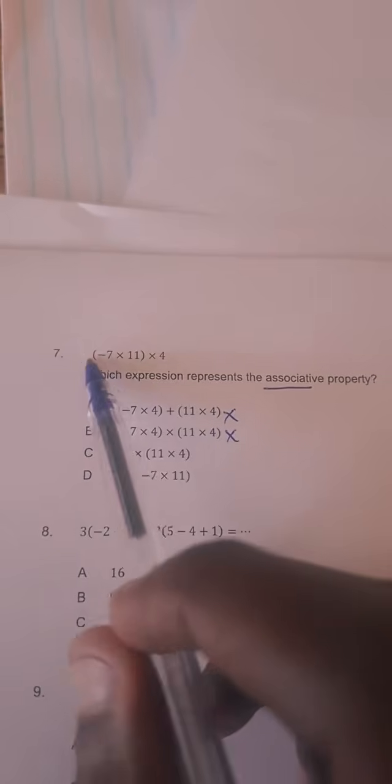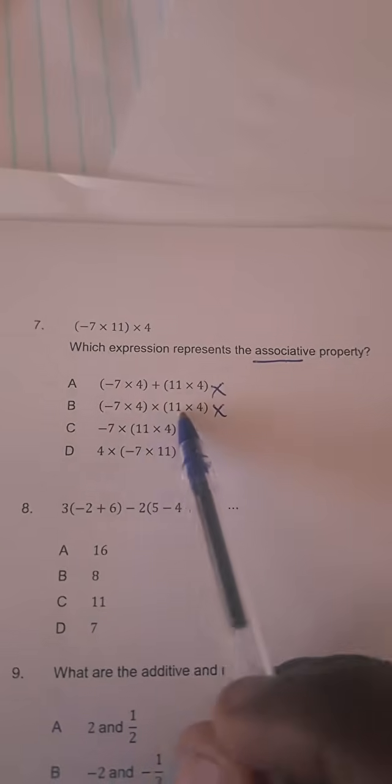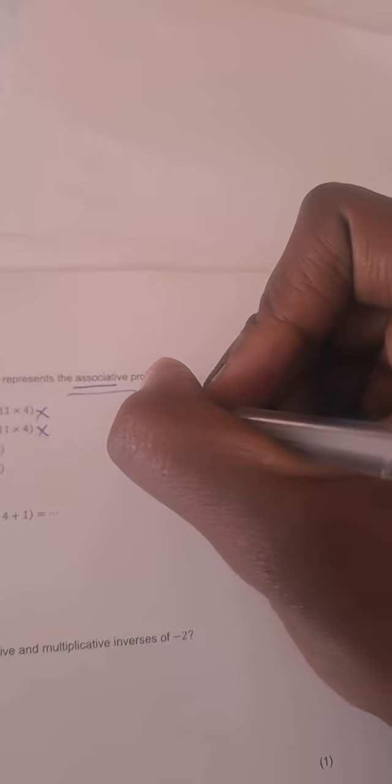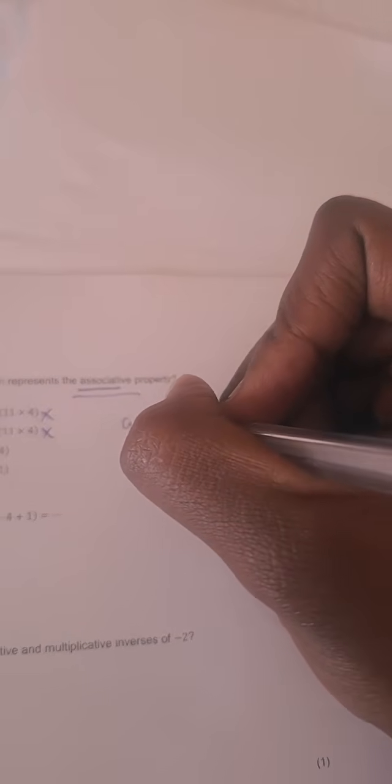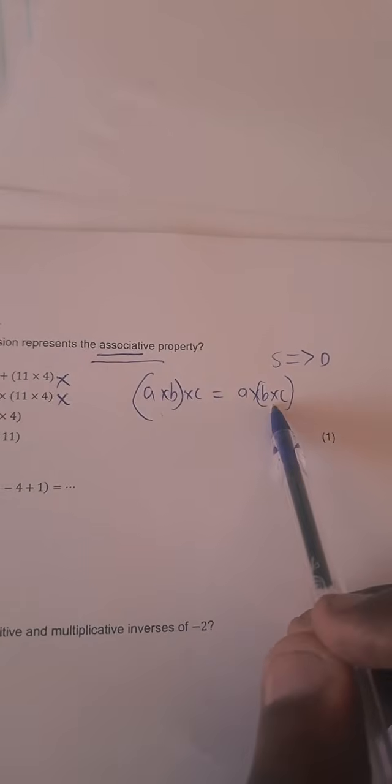The brackets are for the first two products. But then here, the brackets are for the last two products. So associative property has to do with exactly that. (A times B) times C is equal to A times (B times C). A times B around the first two, B times C in the same order around the last two.